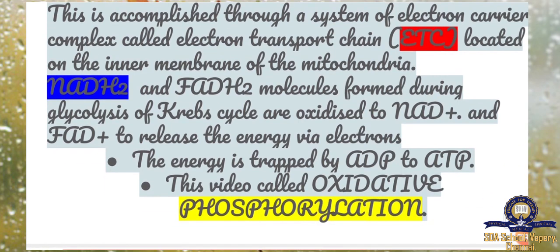Here electron transportation is taking place. These electrons help in converting the energy. The energy is trapped by converting ADP to ATP. This we call oxidative phosphorylation.